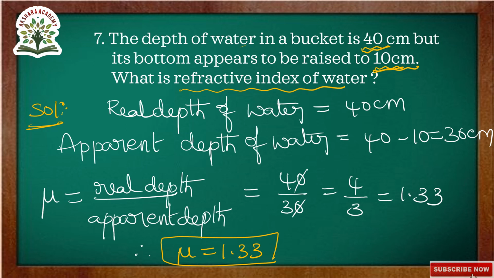First they given real depth 40 centimeter and apparent depth of water 40 minus 10. Here they given bottom appears to be raised to 10 centimeters. So that's why we are subtracting 40 minus 10, 30 centimeter. 30 centimeters is the apparent depth. Mu is equal to real depth by apparent depth, 40 by 30. 0 gets cancelled. 4 by 3. 4 by 3 is nothing but 1.33. So refractive index of water mu is equal to 1.33. Next let us go to the next question.